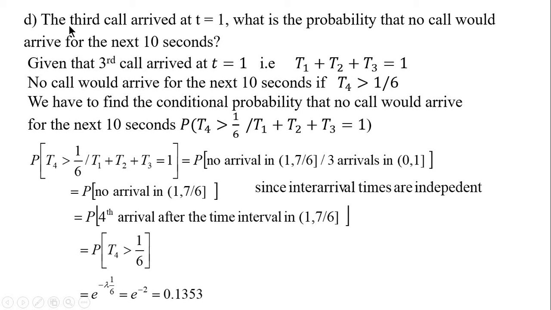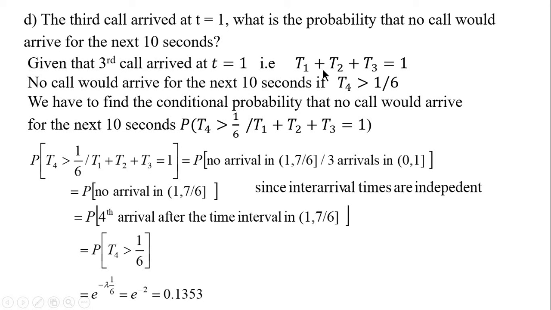The next question is, the third call arrived at t equal to 1. What is the probability that no call would arrive for the next 10 seconds? That is, the fourth call would not happen for the next 10 seconds, given that all the three calls happened in t equal to 1.